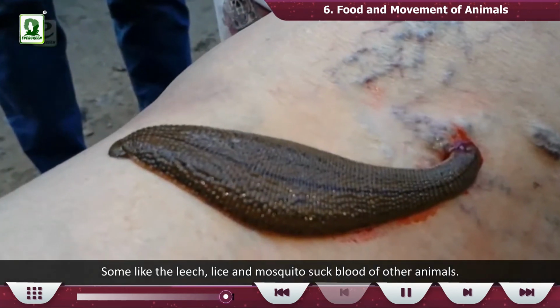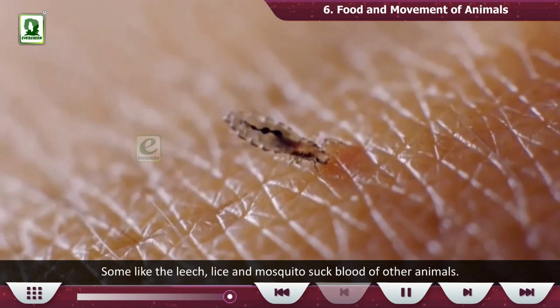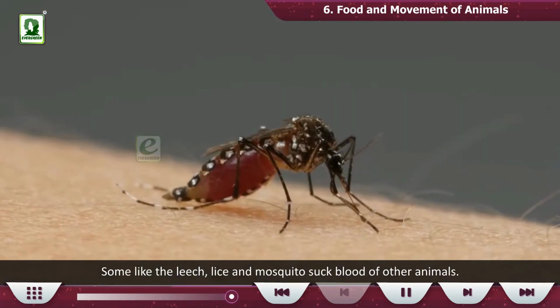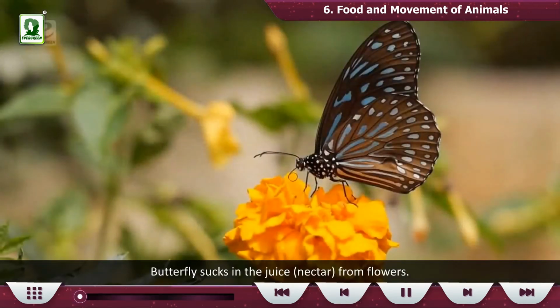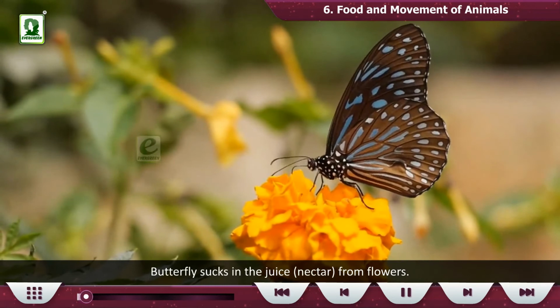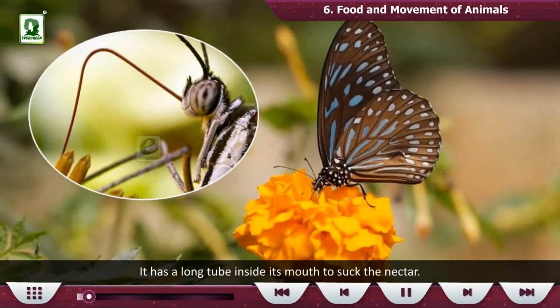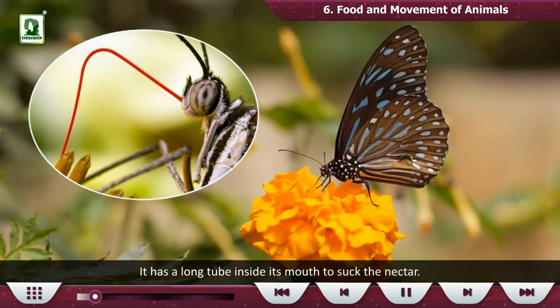Some, like the leech, lice, and mosquito, suck blood of other animals. Butterfly sucks in the juice, nectar from flowers. It has a long tube inside its mouth to suck the nectar.